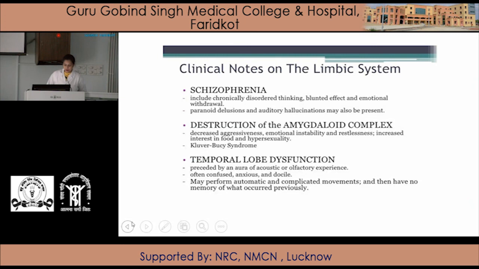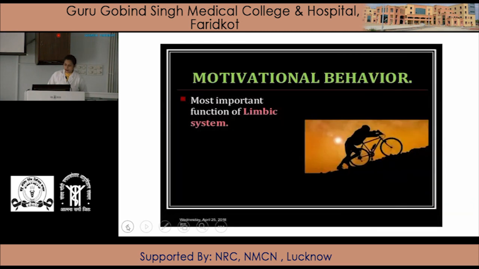So the limbic system is formed by the structures which are present around the brainstem, that form a ring around the brainstem, the structures which are present between the cerebral cortex and the thalamus, or the structures present on the border. So the limbic system is mainly related to emotional and motivational behavior.